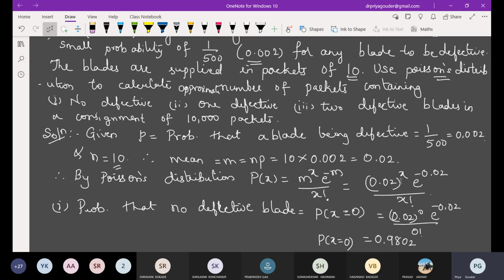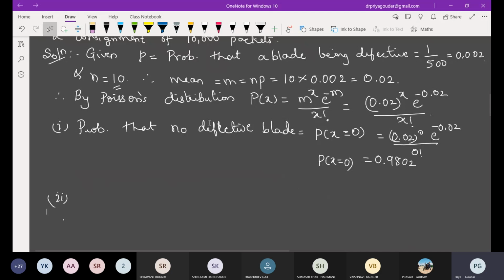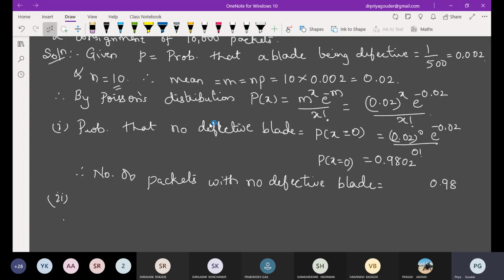Yeah, we need to find the number of no defective blades. For that, read out the question correctly. They wanted the approximate number of packets. So here there is a consignment of 10,000 packets. What has to be done? This probability value should be multiplied with 10 or 10,000? Number of packets with no defective blade. This probability value should be multiplied with which quantity?